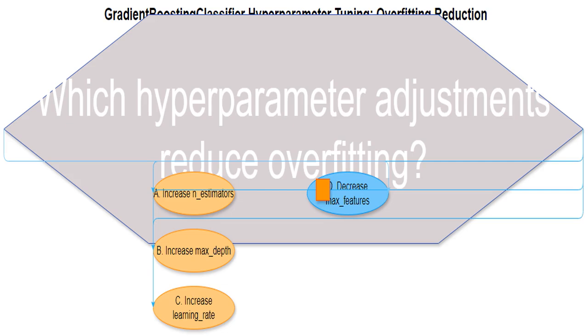Increasing n_estimators, the number of trees in your model, might seem like a good idea because more trees generally improve model accuracy. However, this isn't a guaranteed solution for overfitting. If the individual trees themselves are already complex, e.g., high max_depth, adding more will only compound the problem and make your model even more prone to overfitting. It's like the student studying more chapters, but without understanding. The number of chapters doesn't ensure understanding.